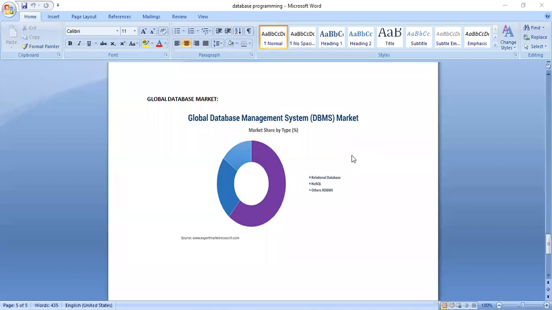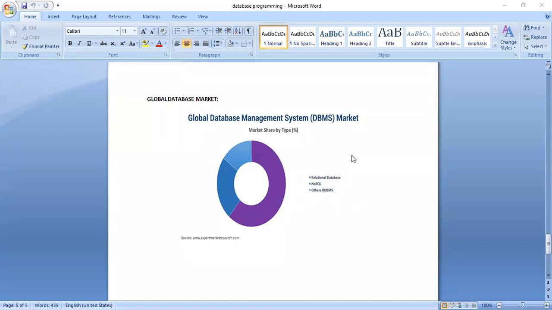Now you see here, the market share by type. We have 3 types mentioned here. The first one is the relational database. You see the relational database in that color here. The majority of that particular market share is dominated by RDBMS software. Just now we have seen which are all the RDBMS.